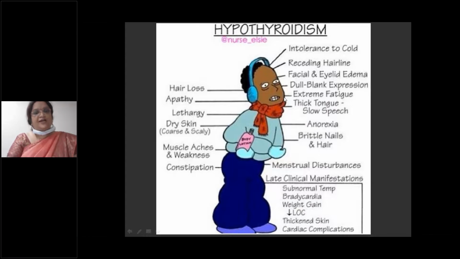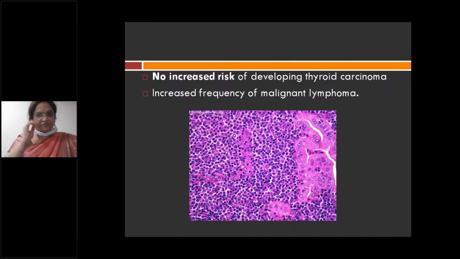So the patient will have intolerance to cold, receding hairline, facial and eyelid edema, dull blank expression, extreme fatigue, thick tongue, slow speech, anorexia, brittle hair and nails, menstrual disturbances, all features of hypothyroidism, muscle ache, dry skin, lethargy, hair loss, subnormal temperature, bradycardia, thickened skin.